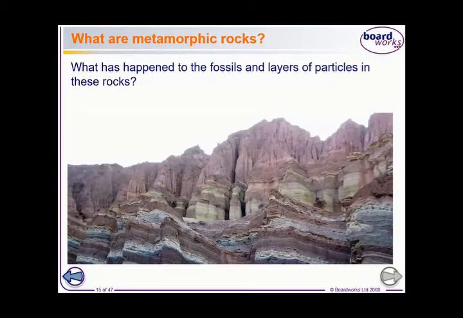So the original rocks of the metamorphic are sedimentary and igneous, but after exposure to heat and pressure. Do the heat and pressure change the composition of rocks? Of course.